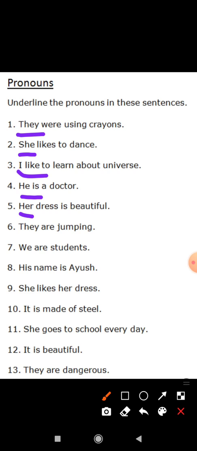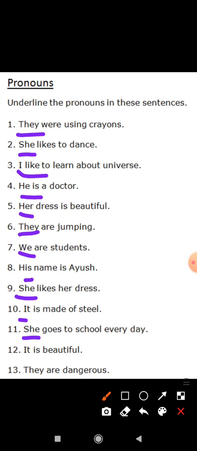So "her dress is beautiful." Yes. "They are jumping." "We are students." "His name is Ayush." "She likes her dress." Yes, these all words like they, she, I, he, her, we, his, it are pronouns.